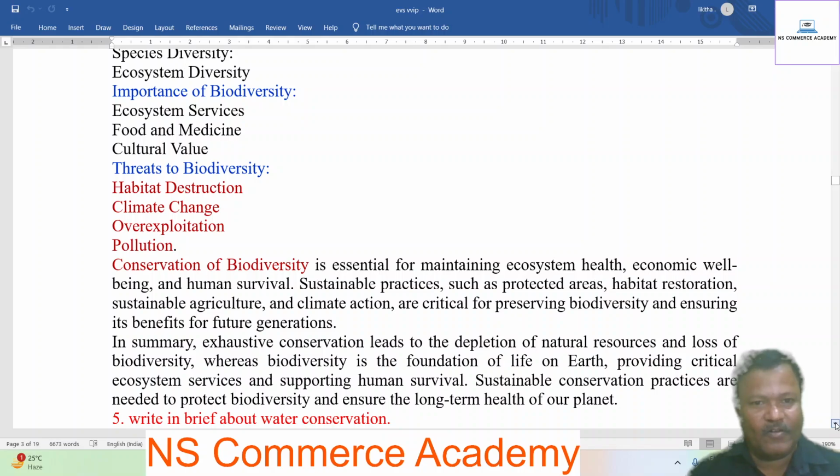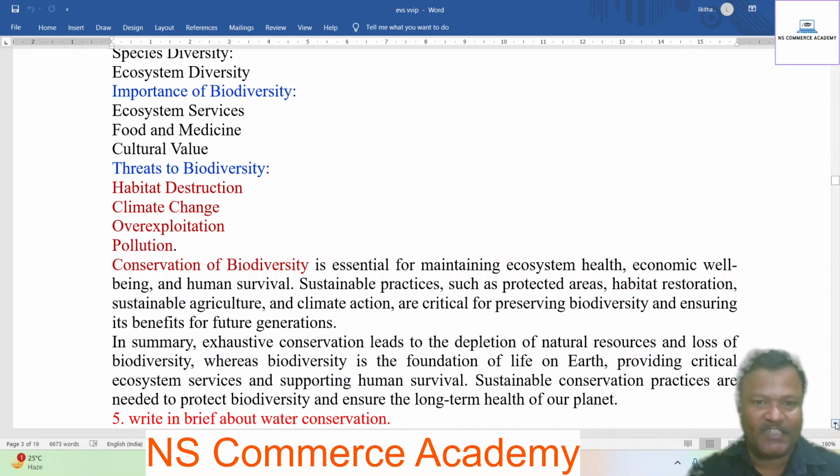Conservation of biodiversity is essential for maintaining ecosystem health, economic well-being, and human survival. Sustainable practices such as protected areas, habitat restoration, sustainable agriculture, and climate action are critical for preventing biodiversity loss and ensuring its benefits for future generations.